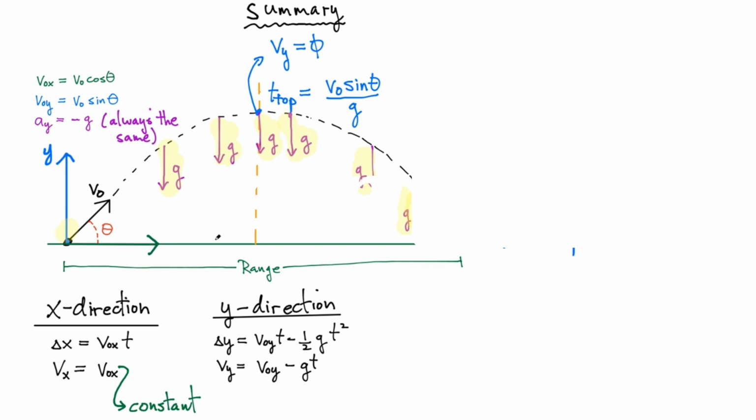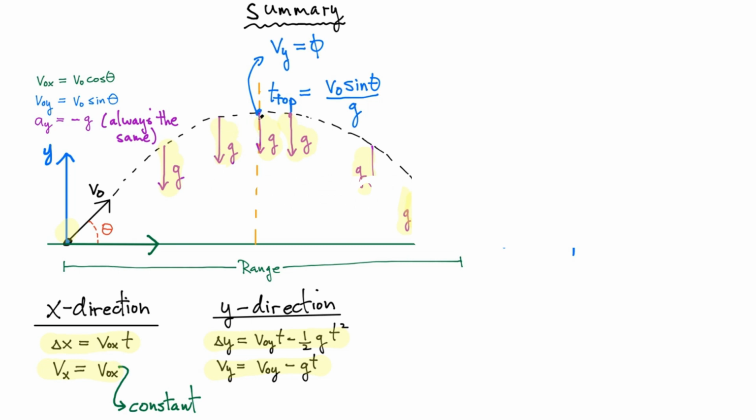To analyze the motion in the x direction, we looked at the x displacement and the velocity in the x direction. The velocity in the x direction is very easy. It's constant. It doesn't change because there's no acceleration in the x direction. Therefore, the displacement in the x direction takes on a very, very simple form. It's simply my initial velocity multiplied by the time. In the y direction, things are a little bit more complicated because I have to include the acceleration terms. And here are the expressions for the displacement and the velocity.